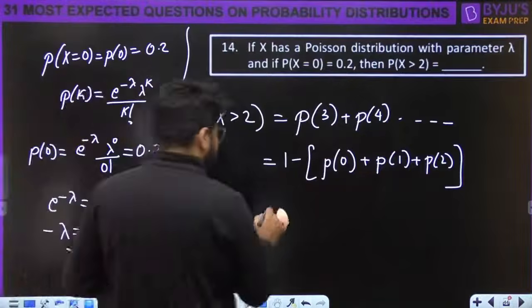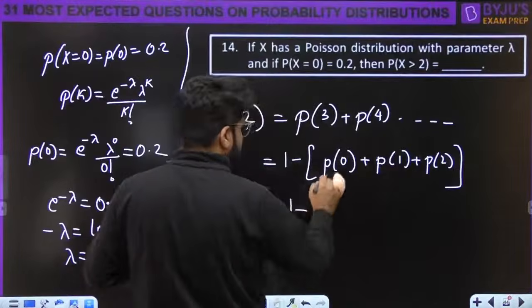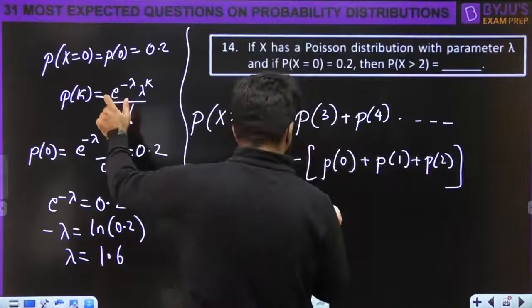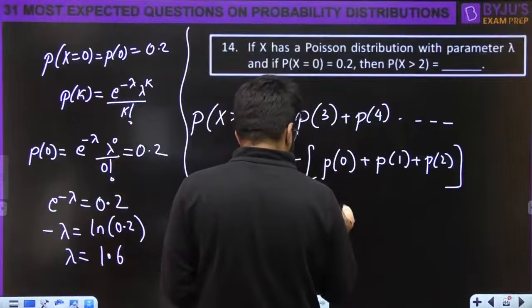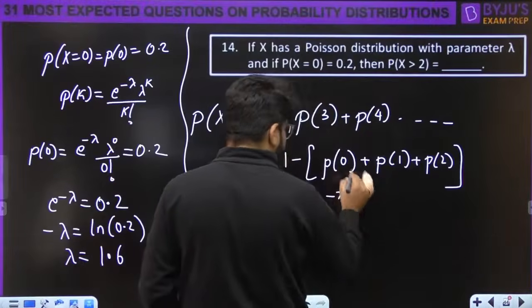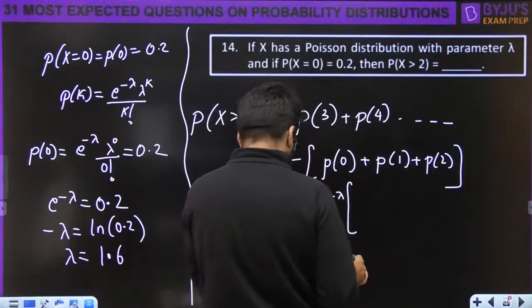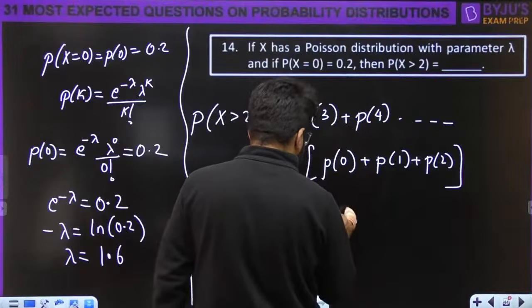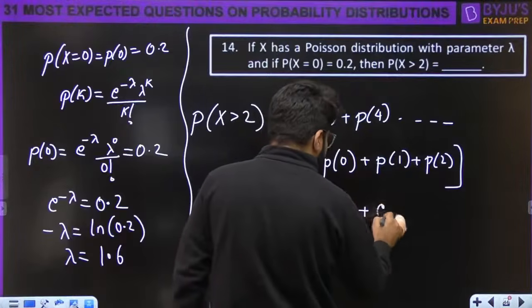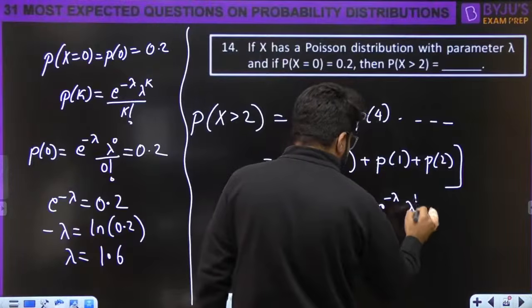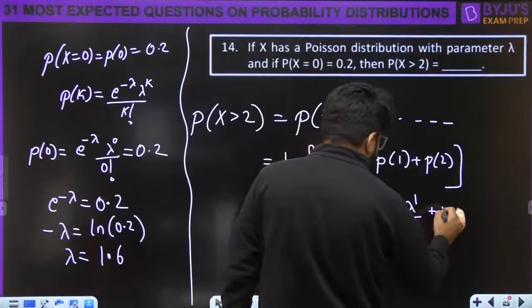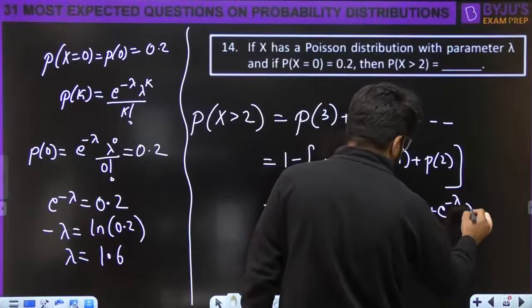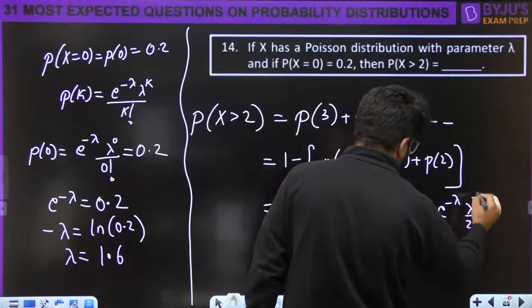Okay, now we can place here 1 minus P of 0. In every probability, e power minus lambda will be constant. Okay, e power minus lambda will be constant. Here you know the value of P0, this is 0.2. Then comes e power minus lambda, lambda power 1 by 1 factorial, and e power minus lambda, lambda power 2 by 2 factorial.